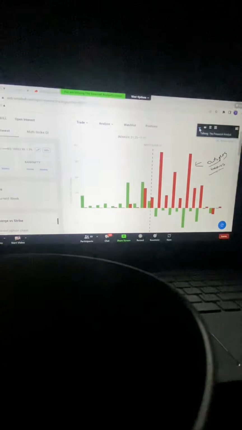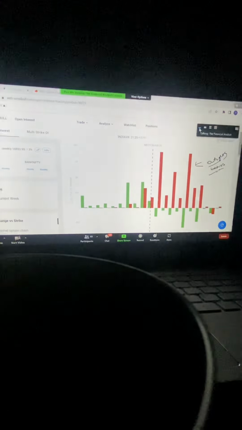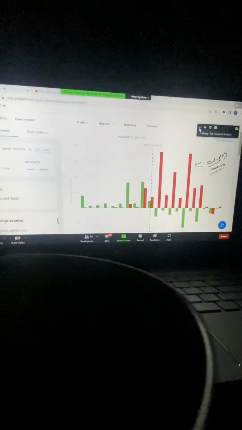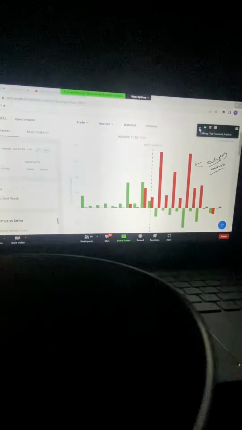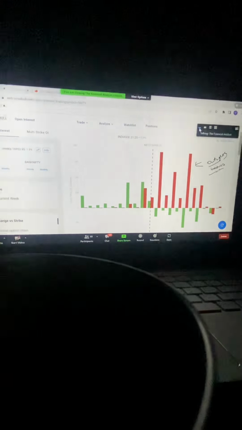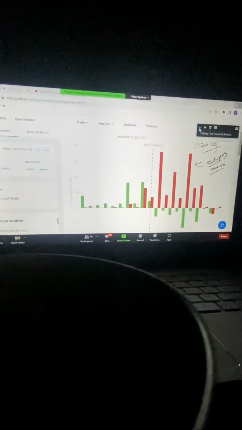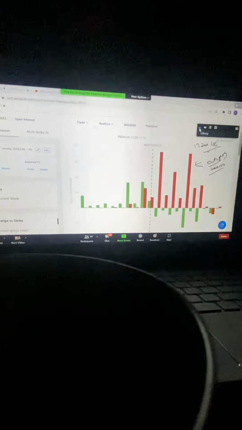That means market participants are not expecting the market to close above 17,200 this week. It does not mean they have to be right or they will be right, but there is a chance. This is what participants are expecting. It can be right, it can be wrong. But this tells you what market participants are expecting in the market. So you know that the 17,200 call is really good to short if you have a bearish view from your technical strategy. This is how it will help you select a certain strike price.